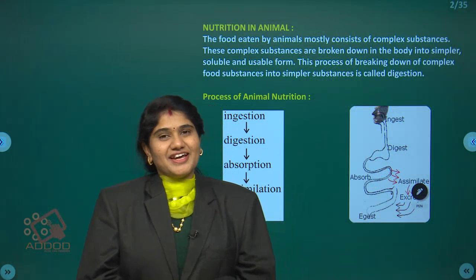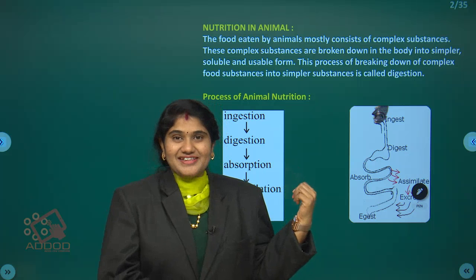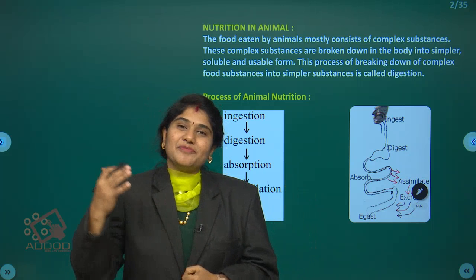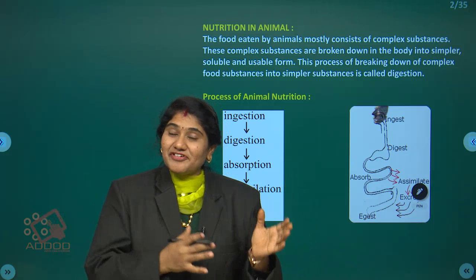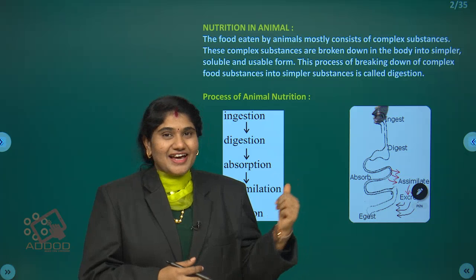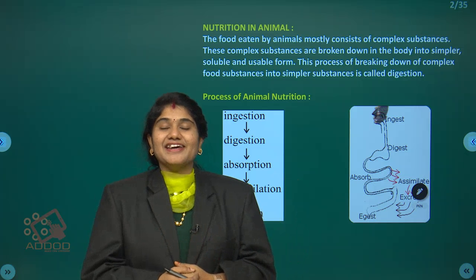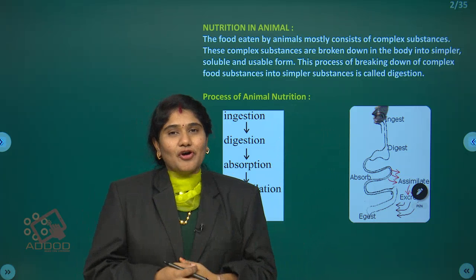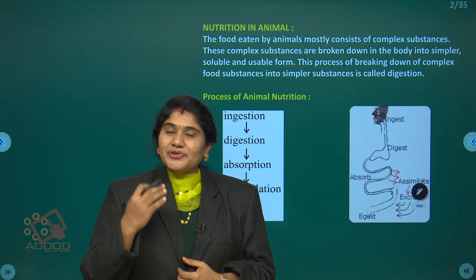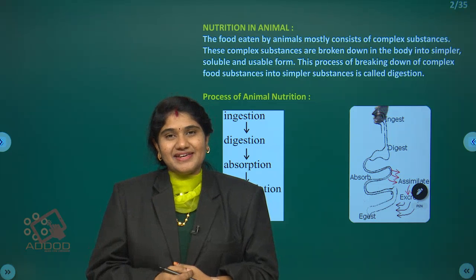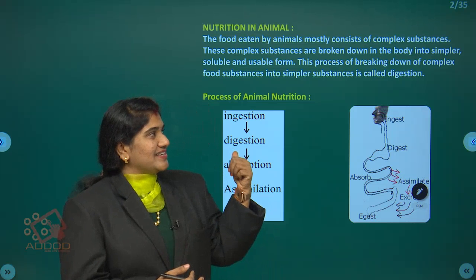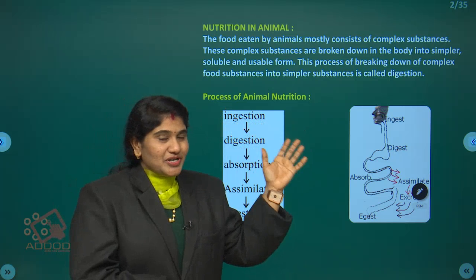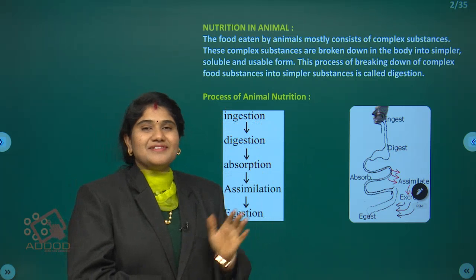What is nutrition? Nutrition is a process in which the organisms take in food and utilize it for the production of energy. You have seen before how the process of nutrition takes place. Nutrition is a process in which animals or plants, any living organisms, take in food and utilize it for the production of energy. It is called as what? Nutrition. So today we are going to see how the nutrition process is performed in animals.